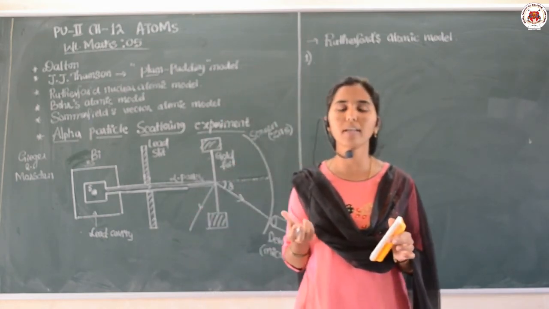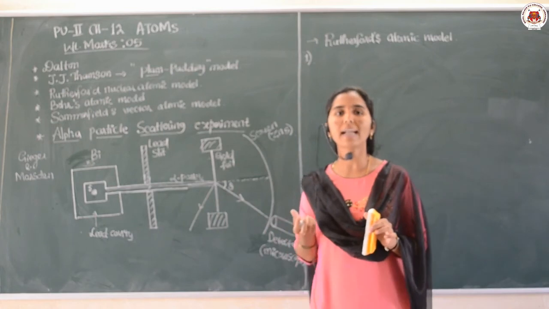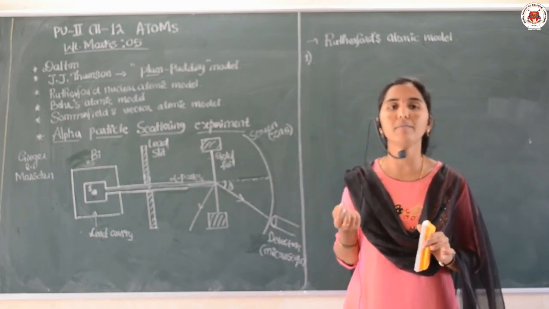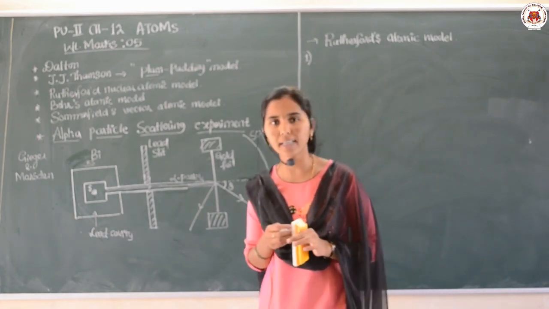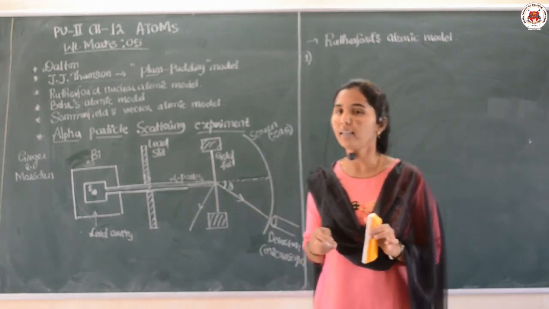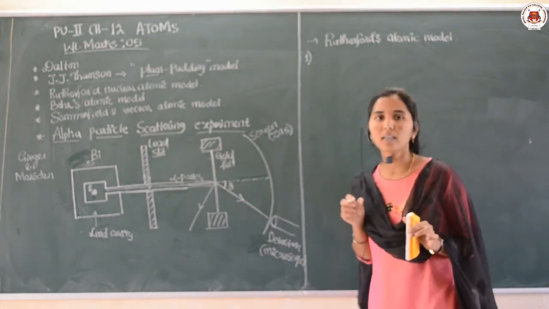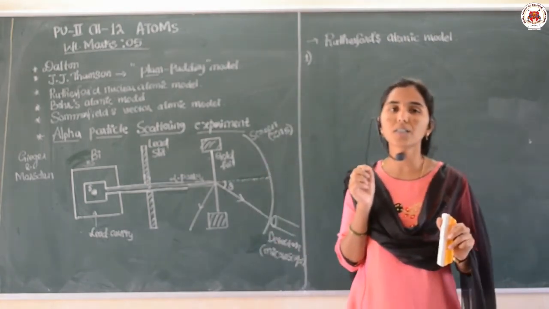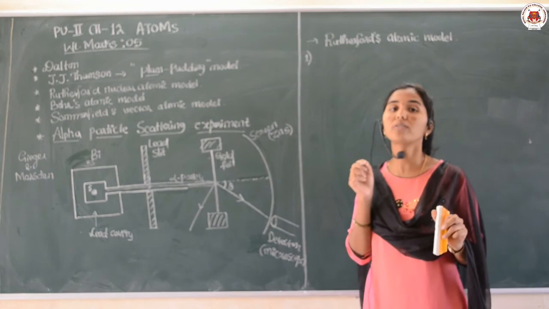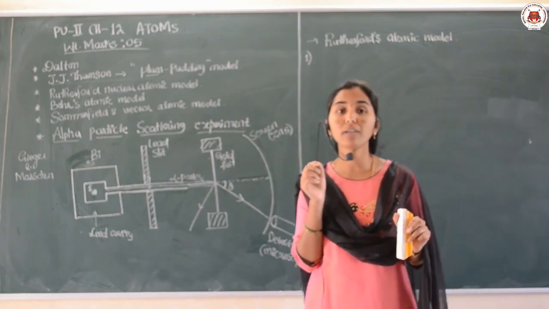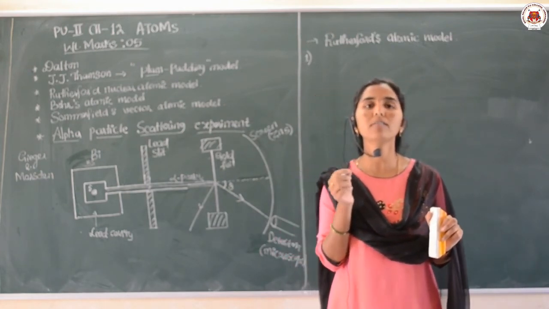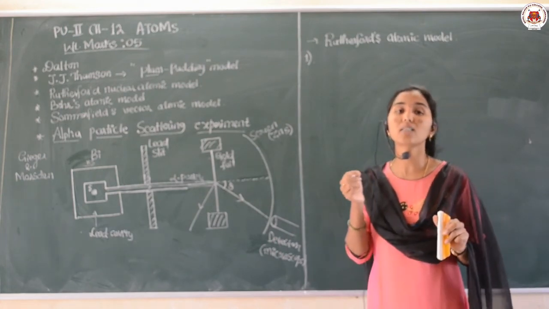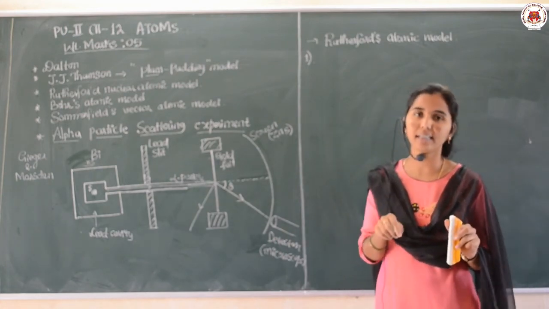Of course, in chemistry also we studied that the atom is the smallest individual particle present in nature. Rutherford said that the atom is too small, and it consists of positive charges which are situated at its center.